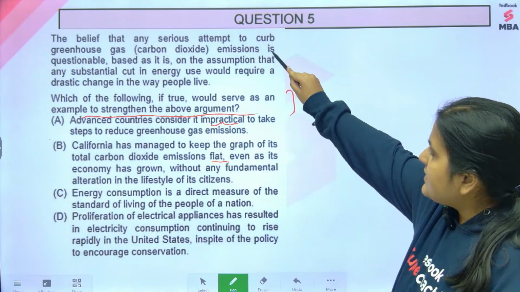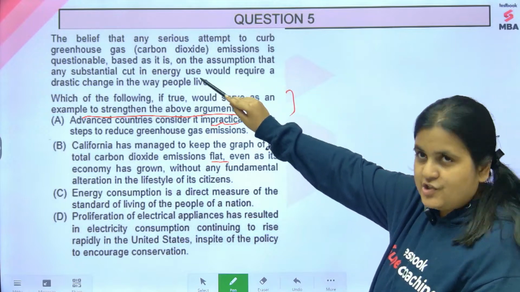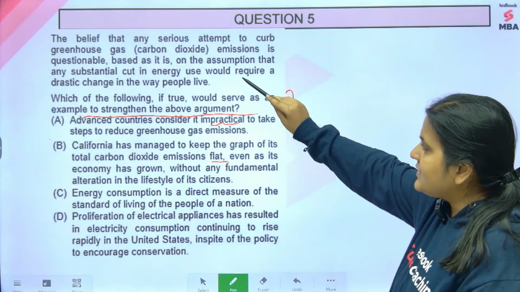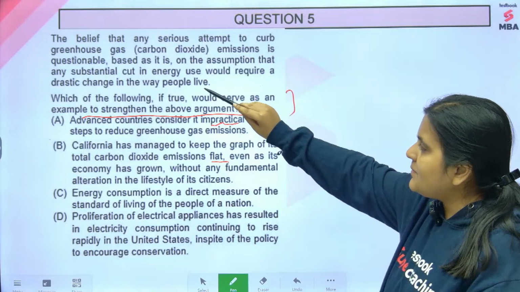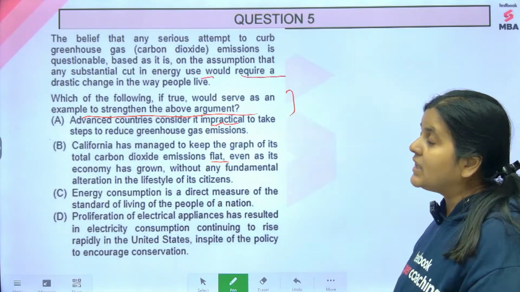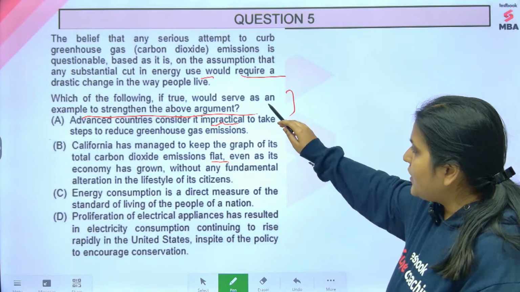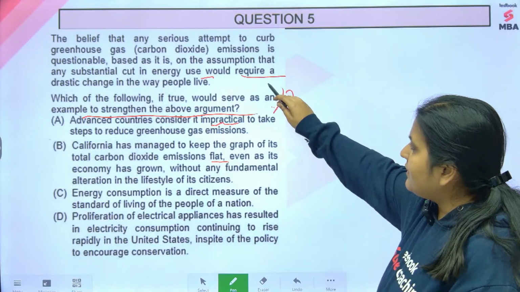The belief that any serious attempt to curb greenhouse gas emissions is questionable, based as it is on the assumption that any substantial cut in energy use would require a drastic change in the way people live. Which of the following would serve as an example to strengthen the above argument?